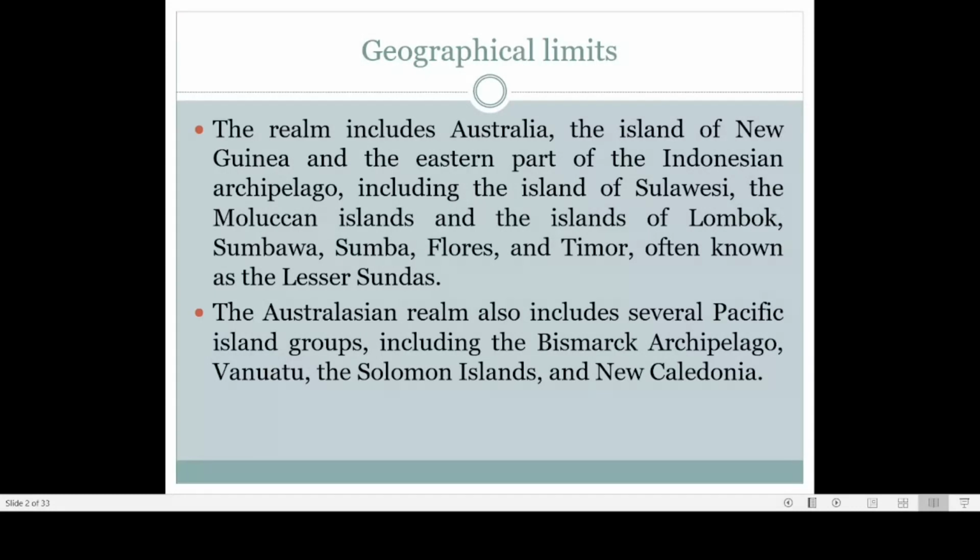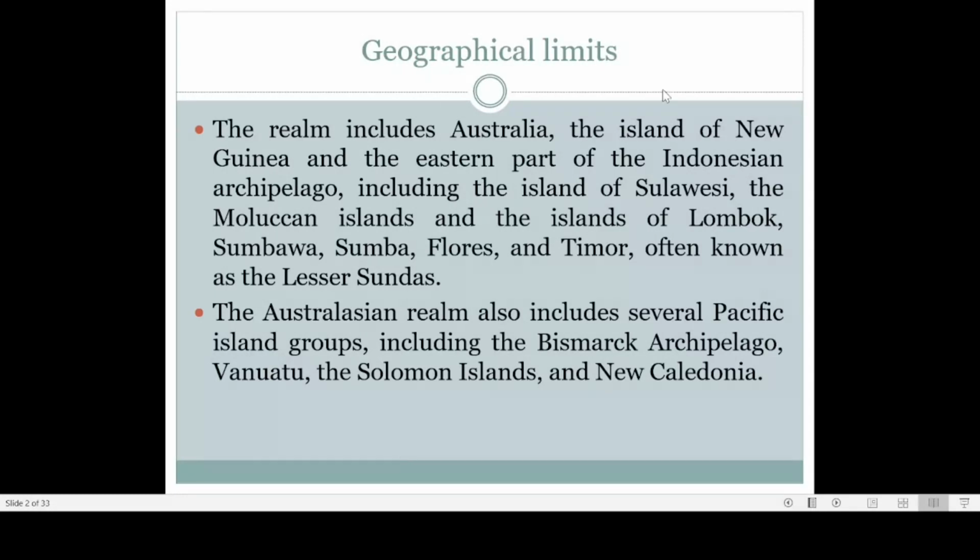Because of this, we sometimes call it an island continent: it's all surrounded by sea on all sides. It has no land connection with any nearby continent or any other mainland or land area. So because of these factors, Australia is sometimes known as an island continent. Now we can see the major regions which come under the Australian realm.